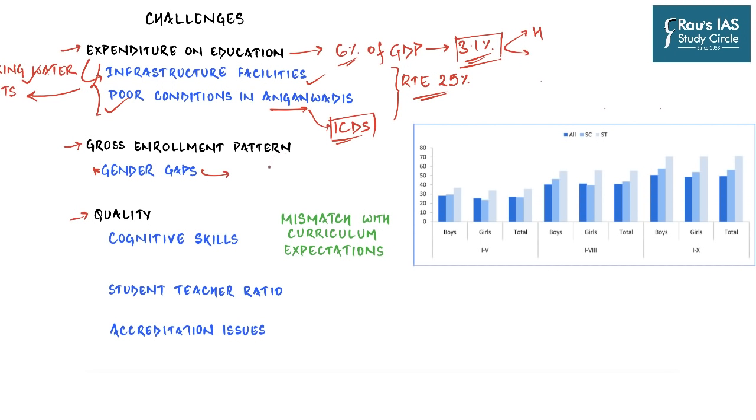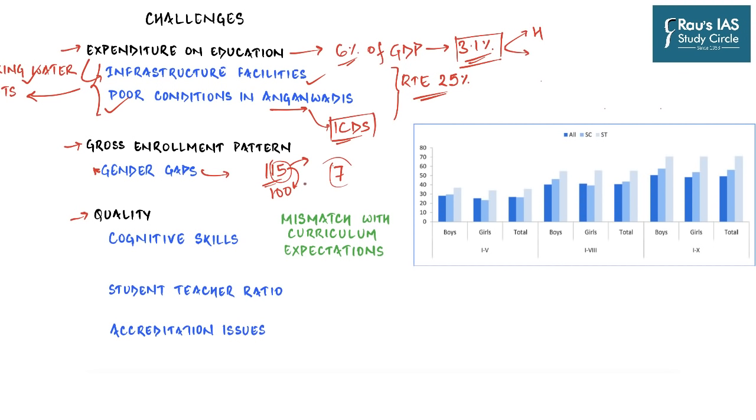Let's say there are 115 kids studying in class 1 in a particular locality, and you know that the expected age of a person to be studying in that particular class should be 6 or 7. Let's consider for an example that it is 7. Now in that particular locality, how many kids actually are age 7? And that would obviously be in most cases less than 115. Let's say it is just 100, which means that there are 15 more kids in that particular class than it should be. What does that mean?